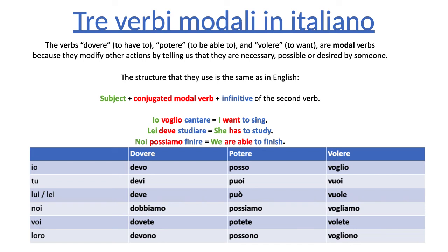One subject, modal verb, and then one final verb. But please don't make them all for you, okay? Switch the subjects a little bit, right? So, you know, io devo studiare, voi potete mangiare, loro vogliono volare, right? And there, I'm done, right?